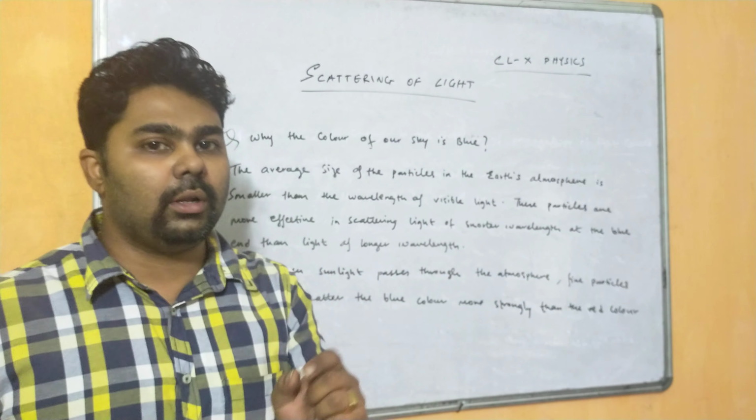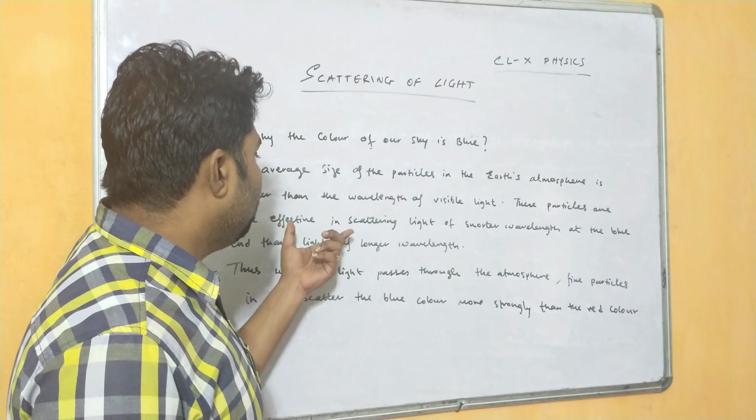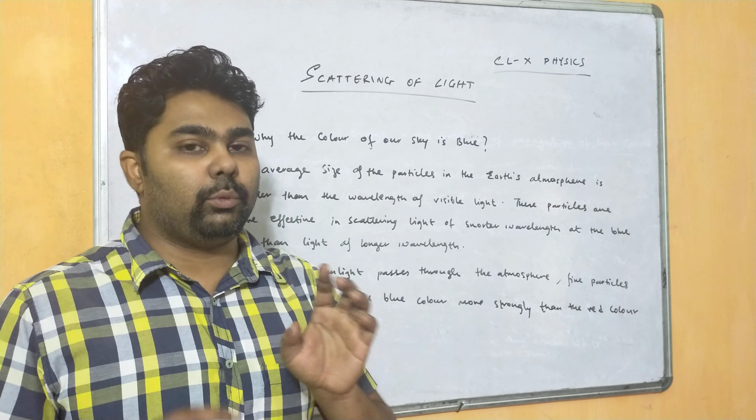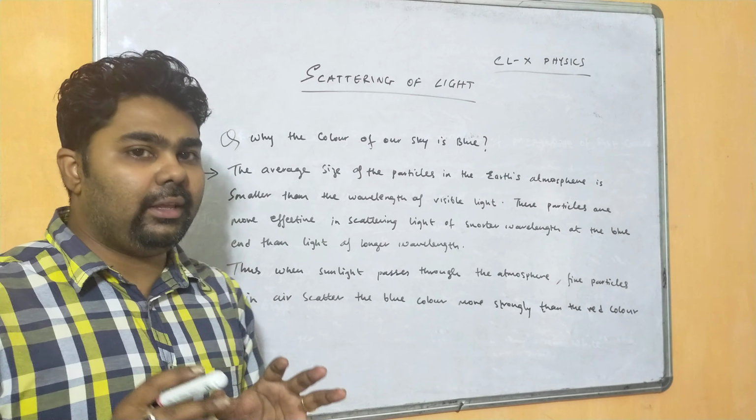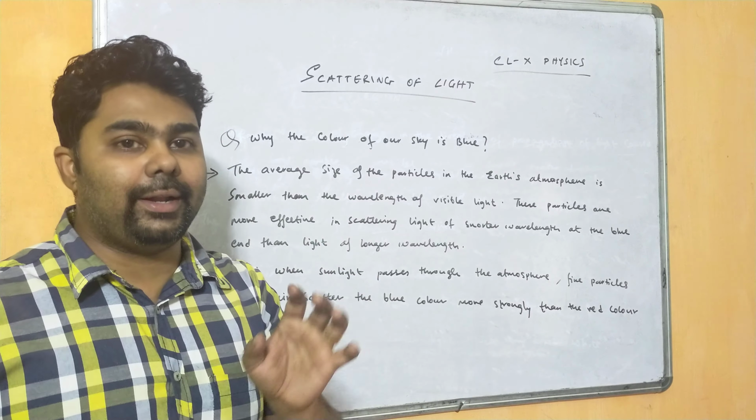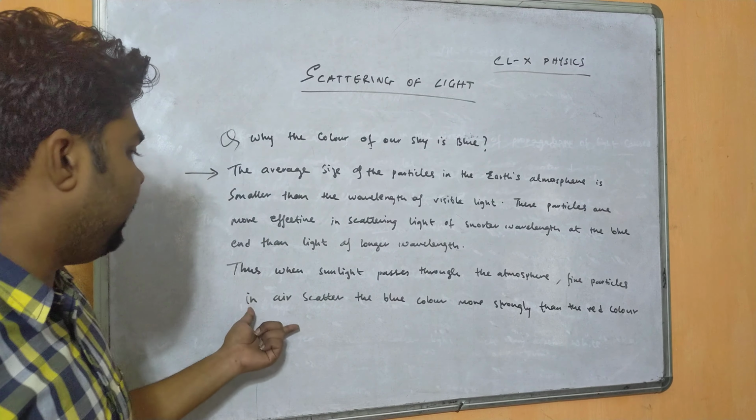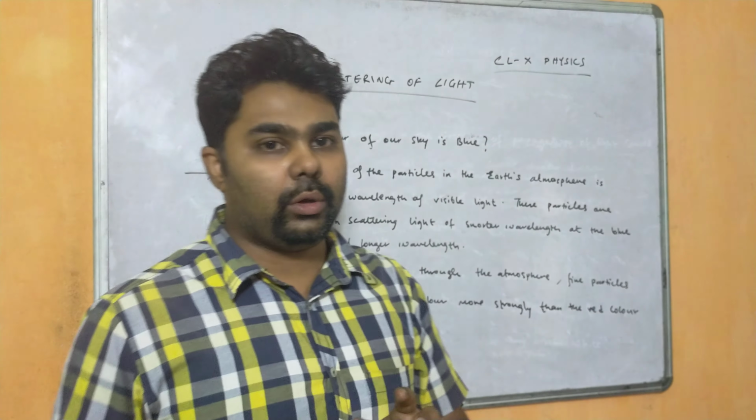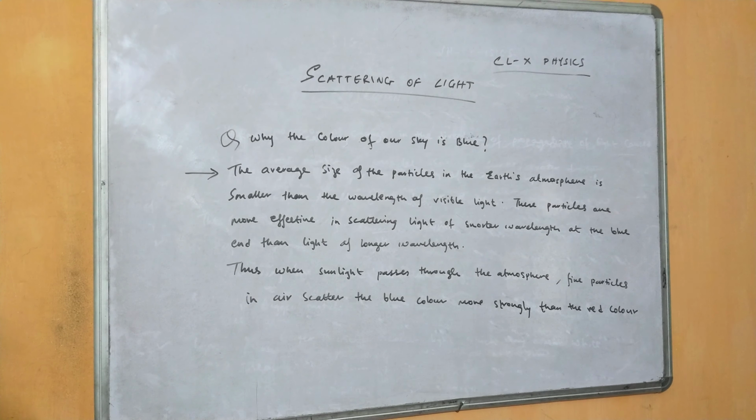That means the average size of the particle is very small, and these small particles are able to scatter only the light of shorter wavelength, that is, at the blue end. When I say the blue end, I mean violet, indigo, blue. It does not scatter much of the light at the red end, that means red and orange, right? So when the sunlight passes through the atmosphere, fine particles in air scatter the blue more strongly than the red. This is the main reason why the color of the sky is blue during the daytime.